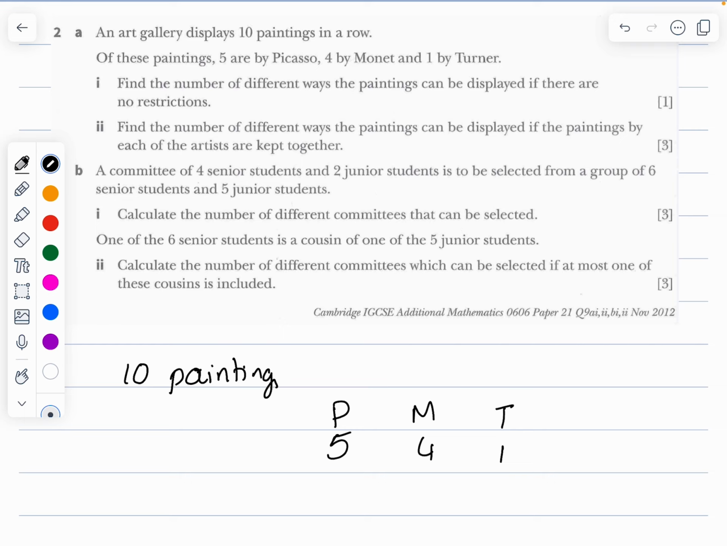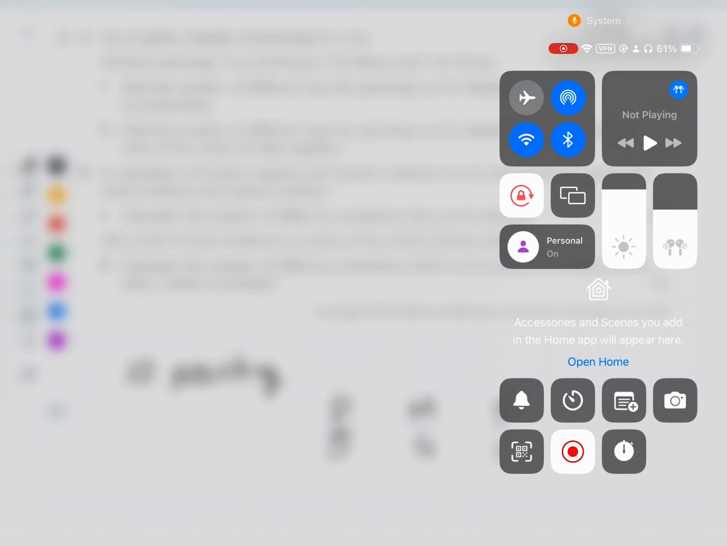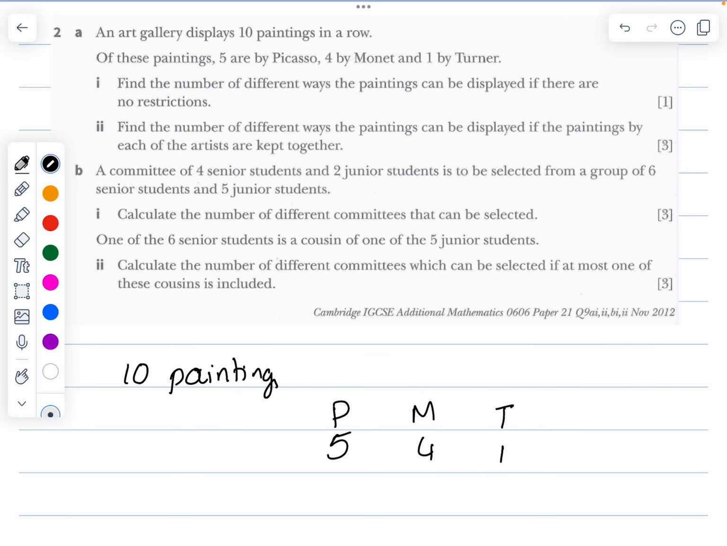10, 4, and 1. Let me check if it is connected or not. Okay. So there are no restrictions for this one. So I can arrange them all in an order. So I'm going to use permutations for this because we need not worry about any restrictions for this.